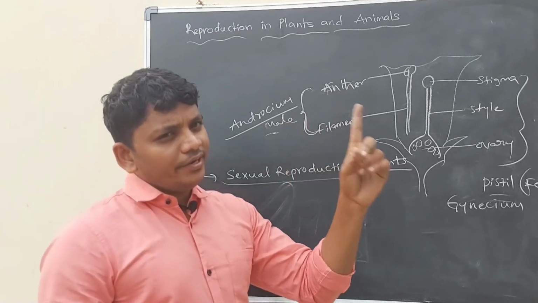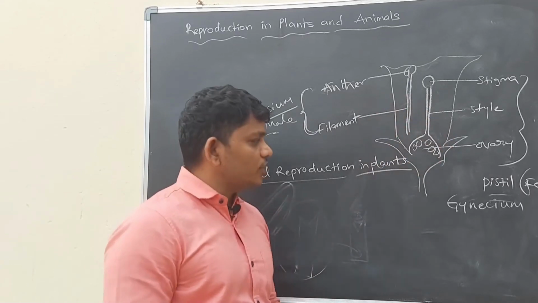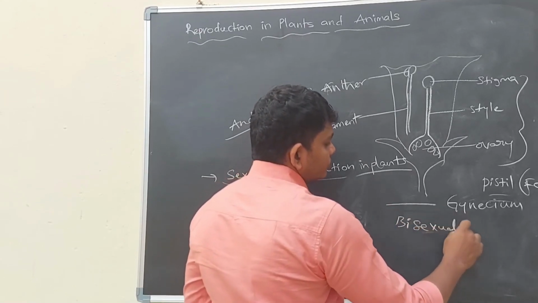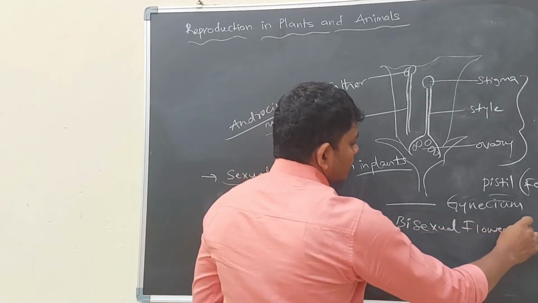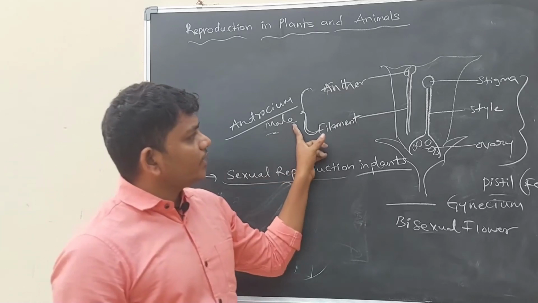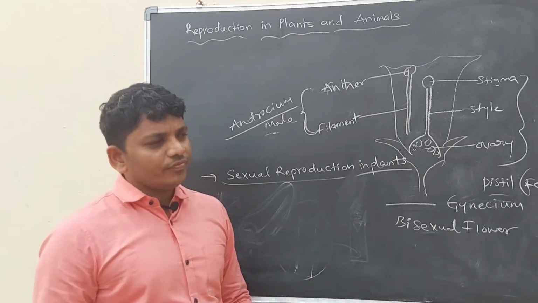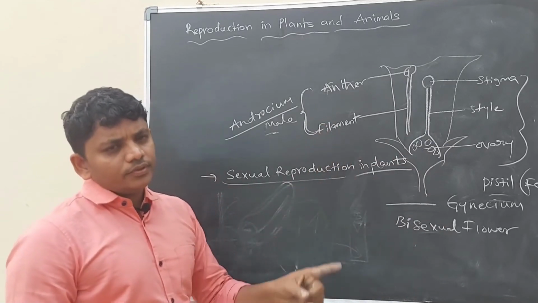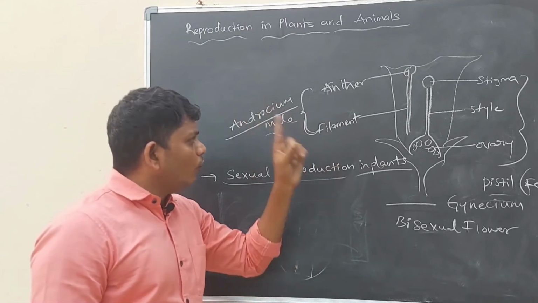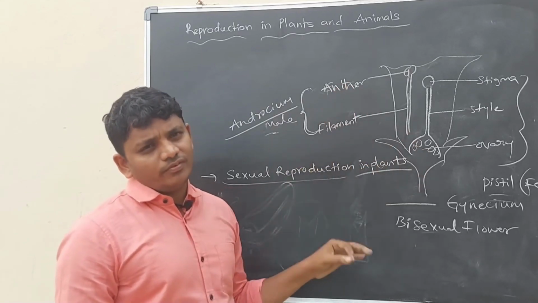If a single flower contains male and female parts, then the flower is called a bisexual flower. If the flower contains both male characters and female characters, it is a bisexual flower. If the flower contains a single sex, for example only male characters, then it is called a unisexual flower.